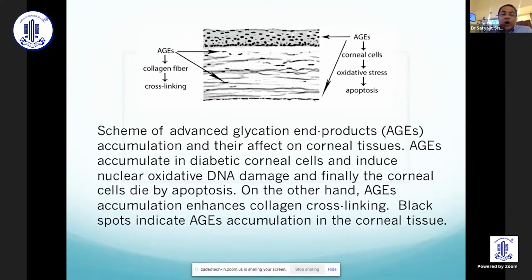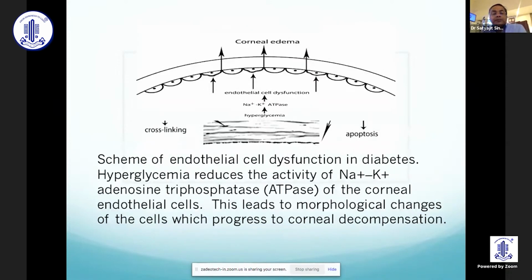This we all know, we have been seeing since our postgraduate days: a scheme of advanced glycation end products, their accumulation and their effect on the corneal tissues. AGEs accumulate in diabetic corneal cells and induce nuclear oxidative DNA damage, and finally the corneal cells die by apoptosis. On the other hand, AGE accumulation enhances collagen cross-linking. Black spots enhance the AGE accumulation in the corneal tissue.